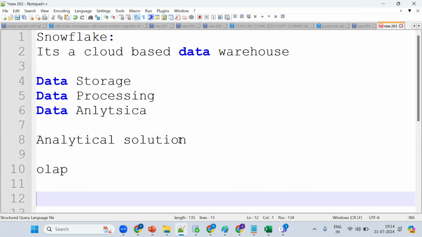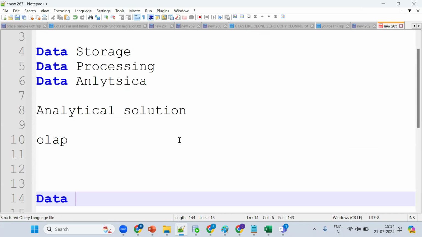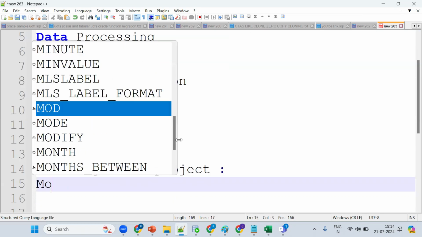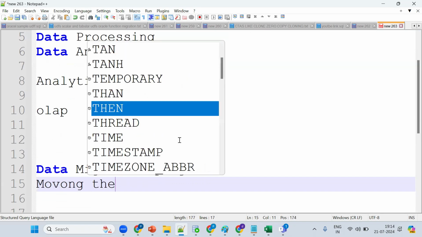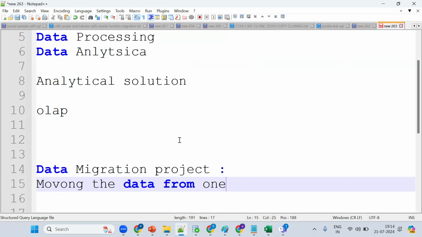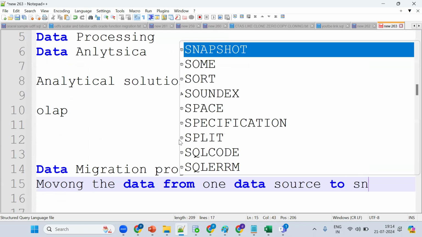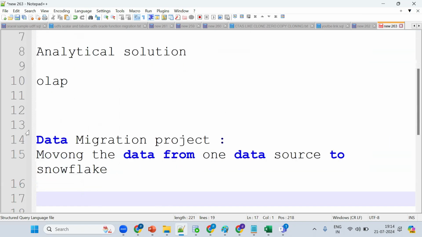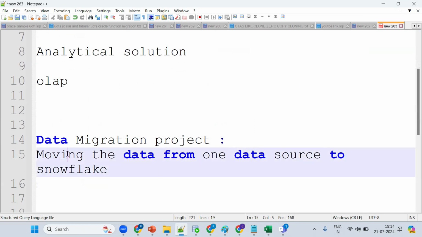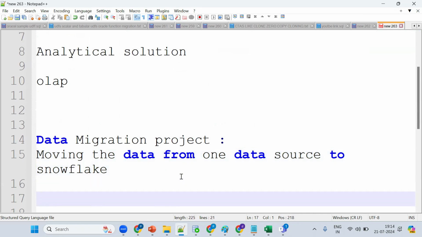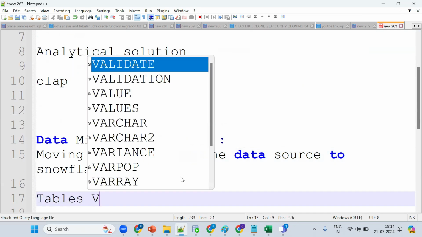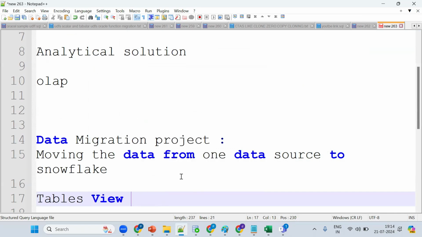Snowflake is mainly used for data migration projects. This is the important one. A data migration project is nothing but moving the data from one data source to Snowflake. What exactly are we trying to move? The tables, the views, the functions, and the procedures.